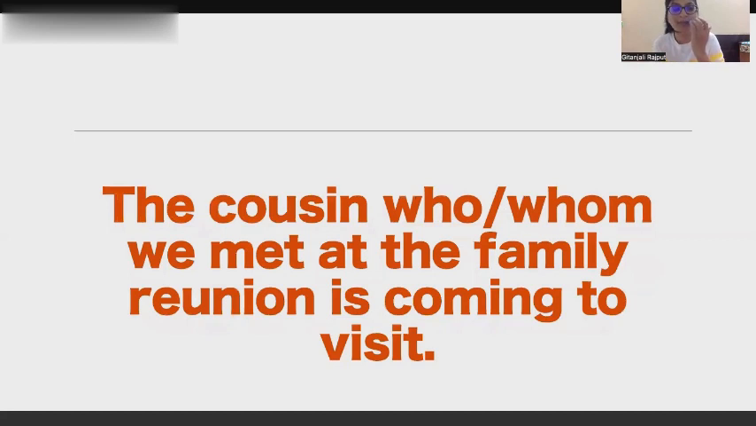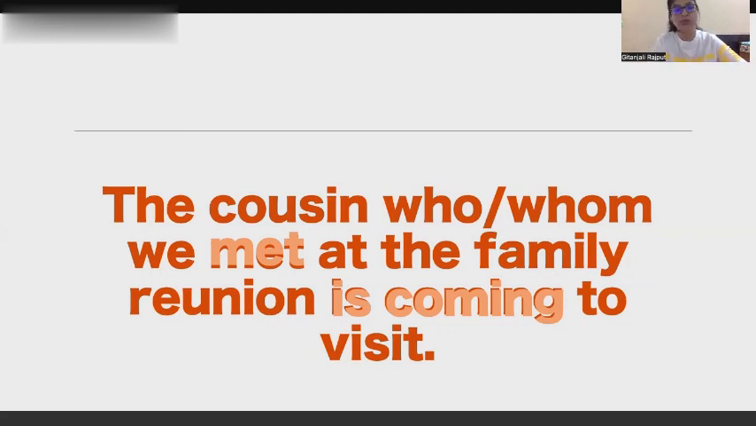Now, one more example is there. So let me explain you the concept with the help of this example too. The cousin whom we met at the family reunion is coming to visit. Again, the first step is to identify the verbs of both the clauses. In this case, the first verb is met, and the second verb is coming. Is is a helping verb, and coming is a main verb.